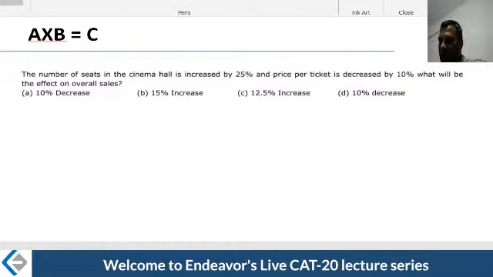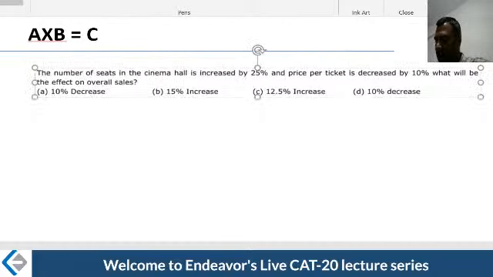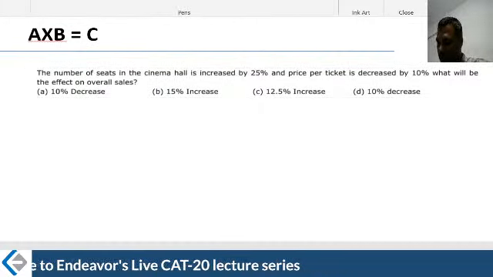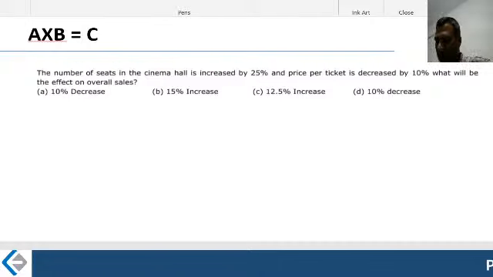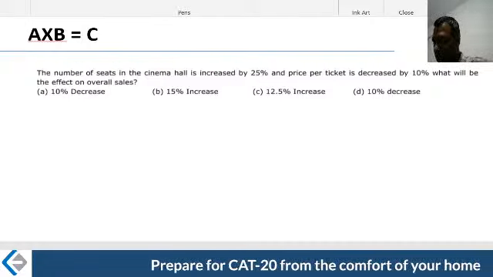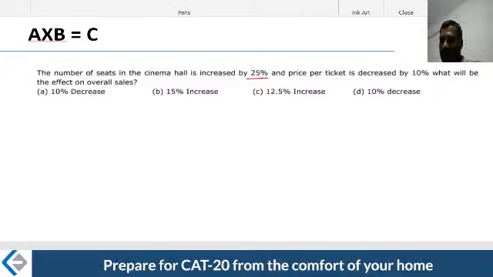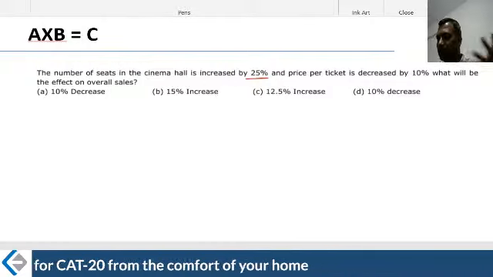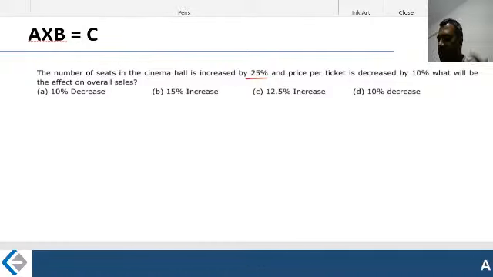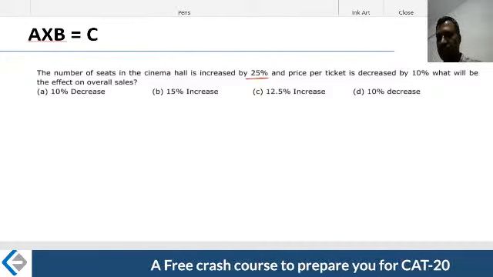The number of seats in the cinema hall increased by 25%. Assume that the cinema hall runs houseful all the time. That's the whole idea of this question. So the number of seats in the cinema hall increased by 25%. They increased the seating capacity. Today because of COVID we are decreasing the seating capacity, saying maintain some distance. Assume this was a different situation, where they're increasing the seating capacity, or putting some additional chairs.